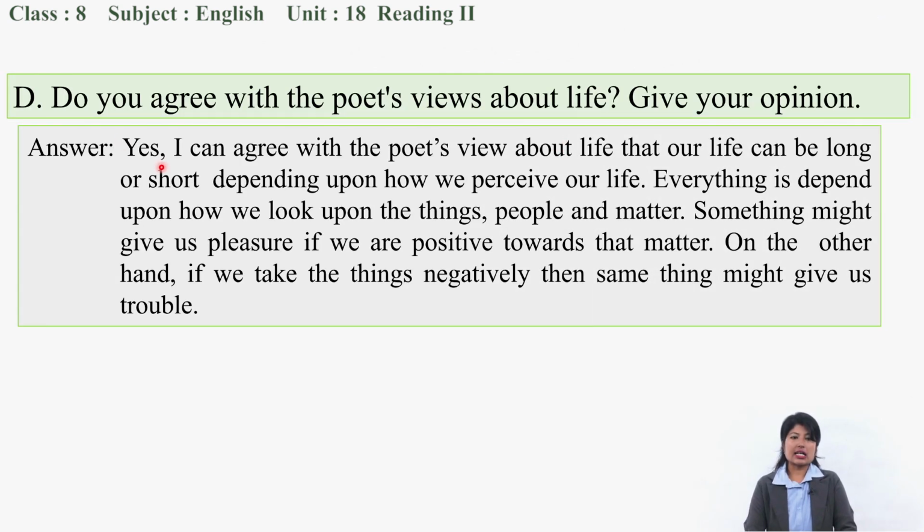Yes, I agree with the poet's view about life, and our life can be long or short depending upon how we perceive it. Our perception is like our glasses. If your glasses are clean, you can see the world clean. If your glasses are filled with dust, then you will see the world dirty. Or according to the color of your glasses you see the world.